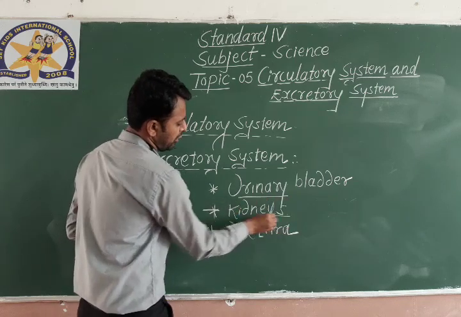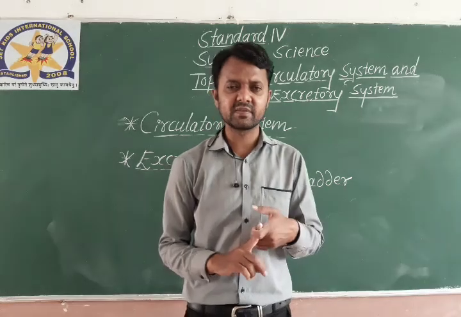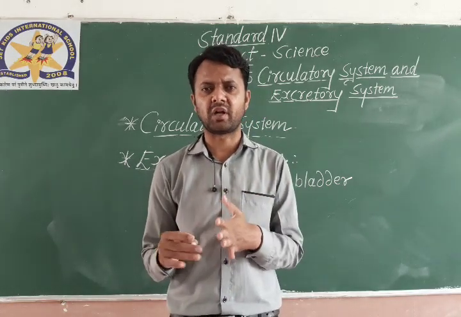These are the organs of the excretory system.